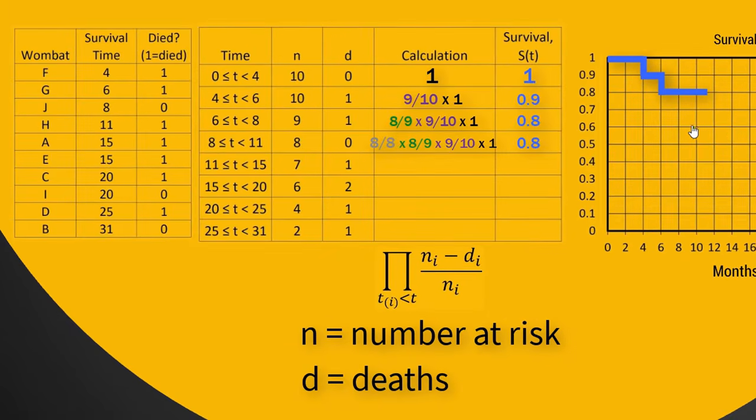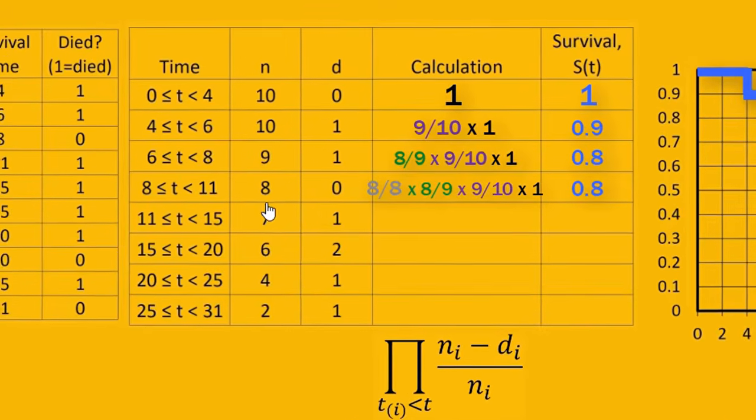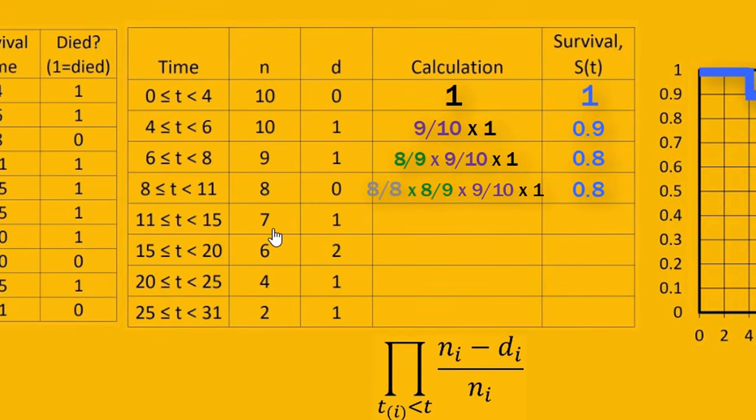So you're probably thinking, well, what use was that? That didn't actually change anything. And you're right so far, but when the next wombat dies, the number of wombats at risk is not 8 anymore. It's actually 7. We don't have 8 wombats at risk because one of them we no longer have in our study. So instead of being 8 minus 1 over 8, it's now 7 minus 1 over 7. So 6/7 instead of 7/8. And that is going to multiply into the previous survival. And guess what? It's not 0.7 anymore. It's actually going to be less than 0.7. It's going to be this value here.